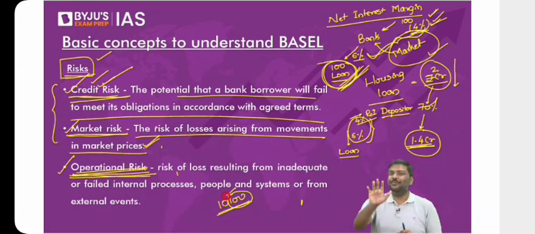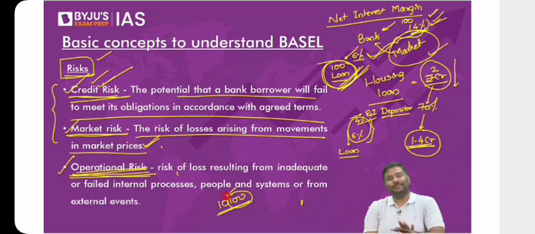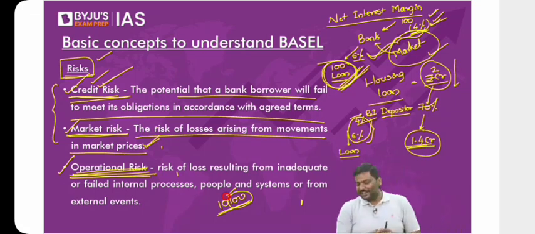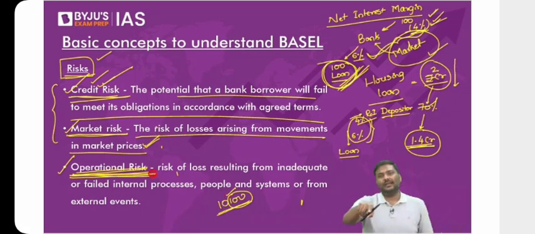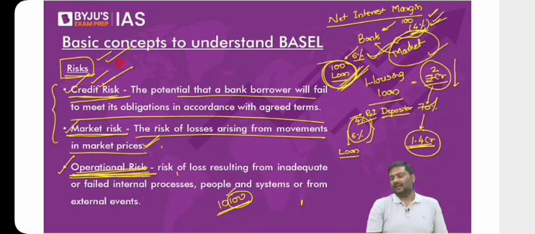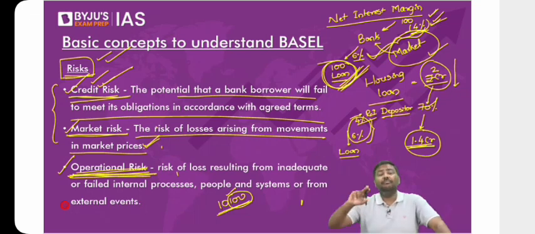So understand it happens. You might simply say, no, sir, it will not happen. Trust me, it happens, and that's the reason Basel has given it. So Basel says operational risk is also there for a bank, and this might lead to losses in a bank. One is the credit risk, second is the market risk, third is the operational risk. And because of any one of them or more than one of them, the bank might incur a loss.